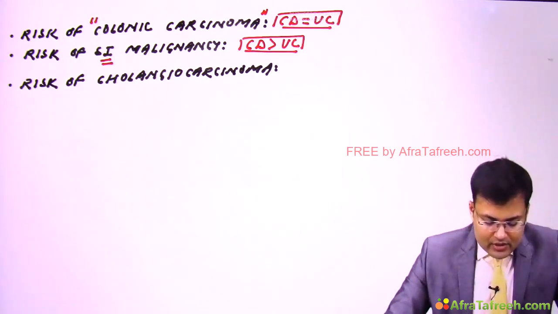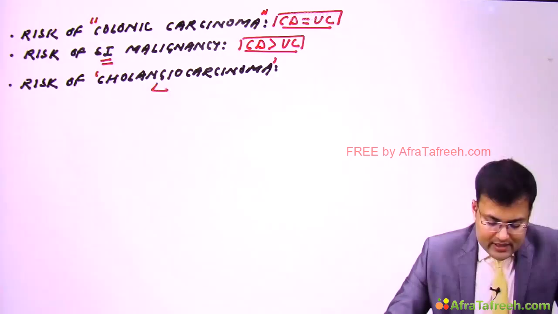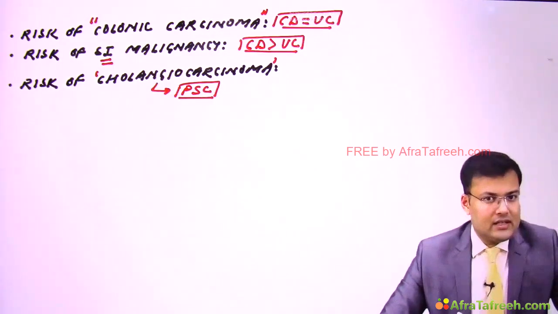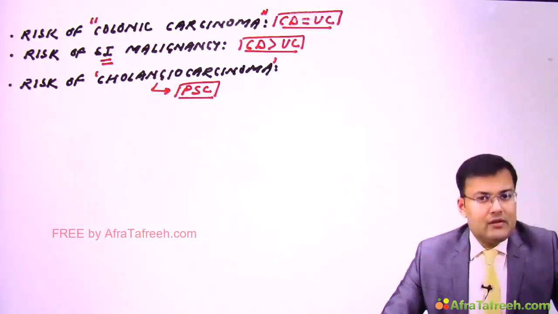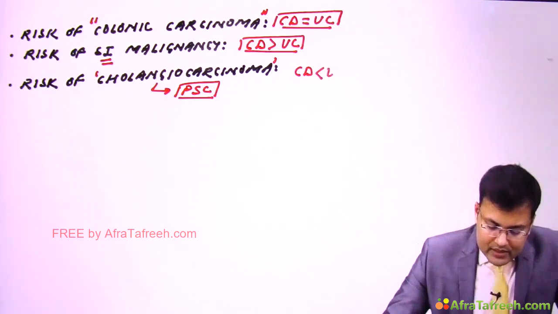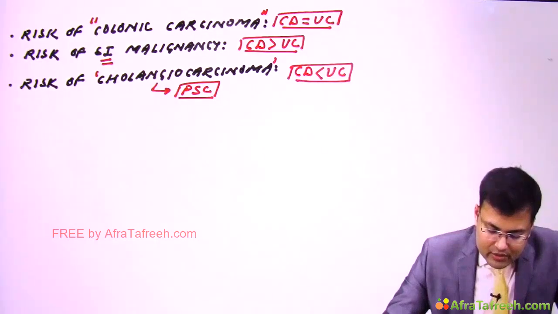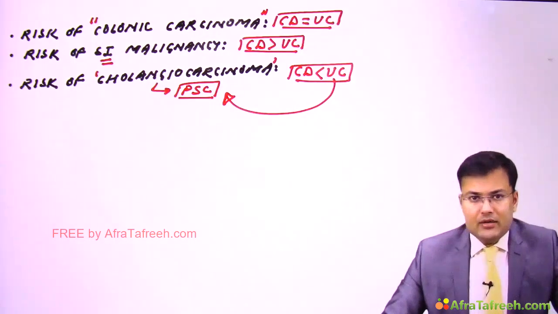And if you're talking about cholangiocarcinoma, there is an important risk factor, primary sclerosing cholangitis, and you must be knowing this is more commonly associated with which condition? Yes, ulcerative colitis. So here the risk is more in ulcerative colitis because of its association with primary sclerosing cholangitis.